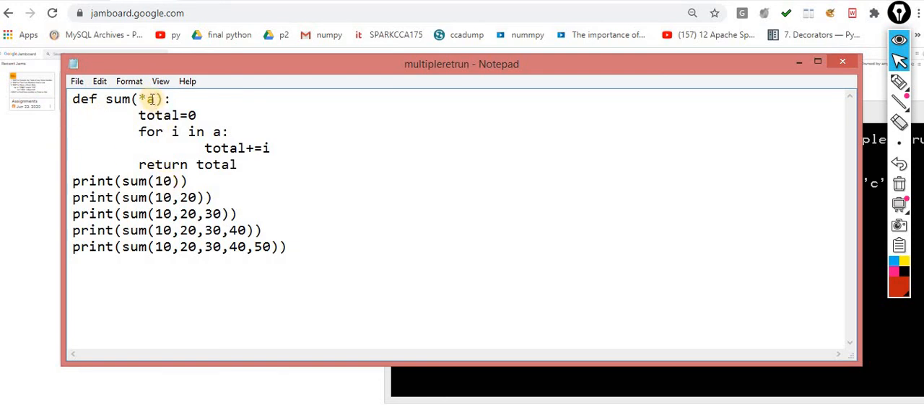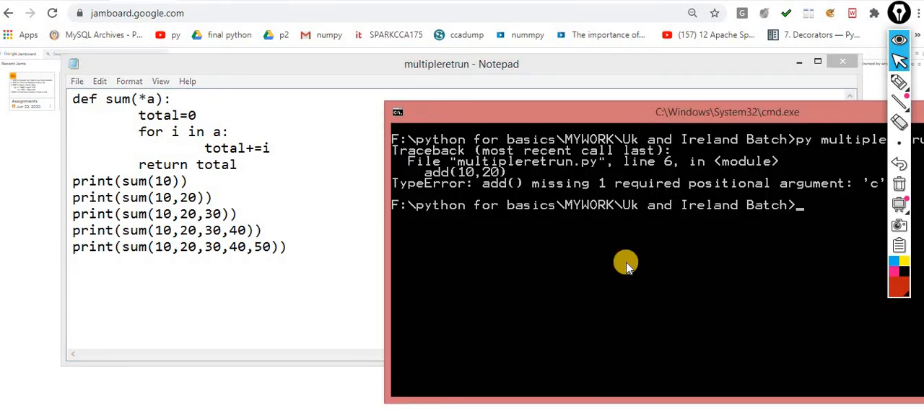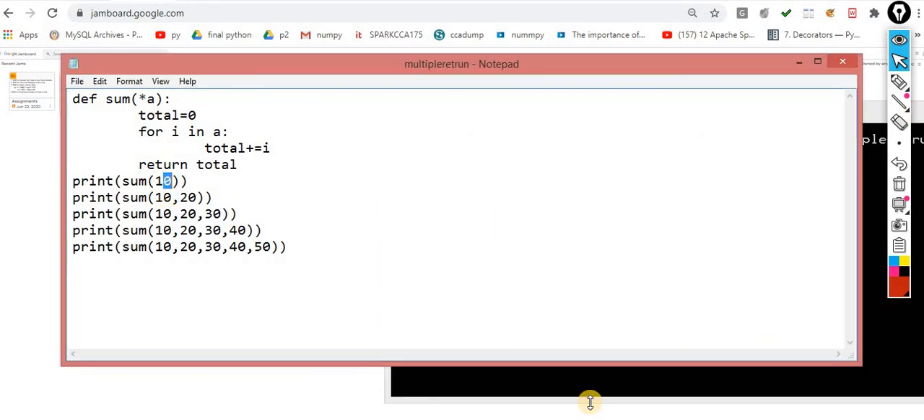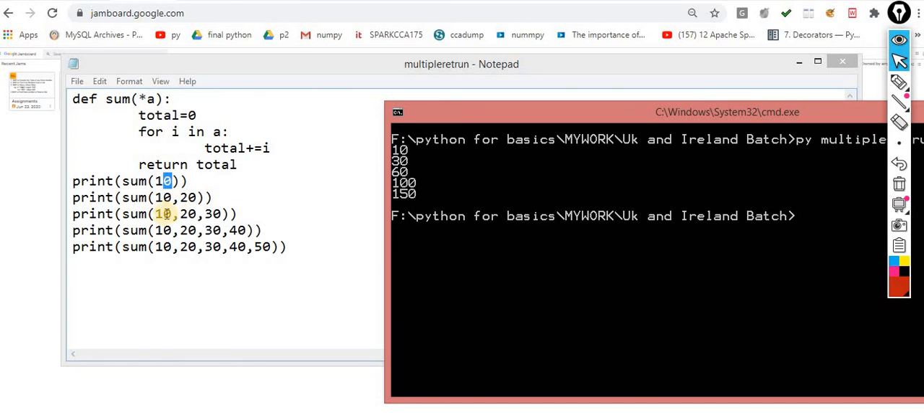The first time it will give me the result 10. The second time it will give me the result 30. The next time it will give me the result 60, and so on. So let me show you. Now you can check the output. The name of the function is same. First time it is working for a single value, then for 2 values, 3 values, 4 values and 5 values.